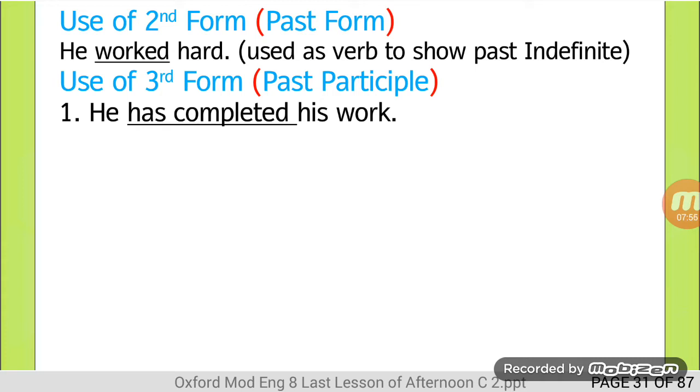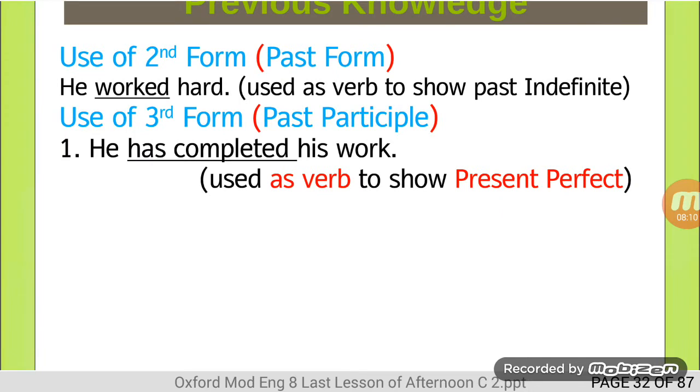The verb completed is past participle form, third form of verb, and it is here to show present perfect tense. Completed is used as verb to show present perfect tense.